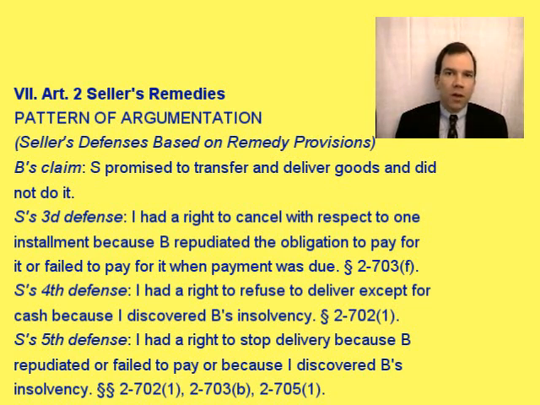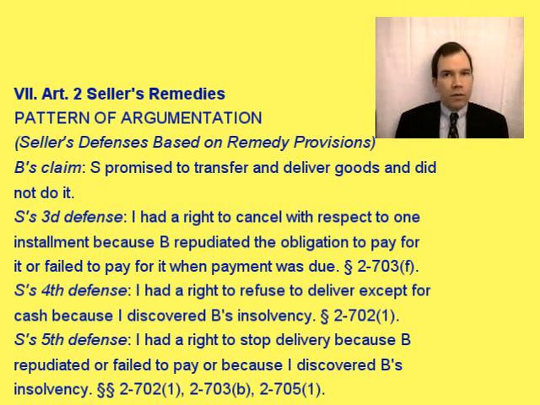The seller's 4th defense might be, well, I had a right to refuse to deliver, except for cash, because I discovered that the buyer was insolvent. And the 5th defense is, I had a right to stop delivery. I didn't make delivery because I had a right to stop delivery because the buyer repudiated or failed to pay, or because I discovered that the buyer was insolvent.